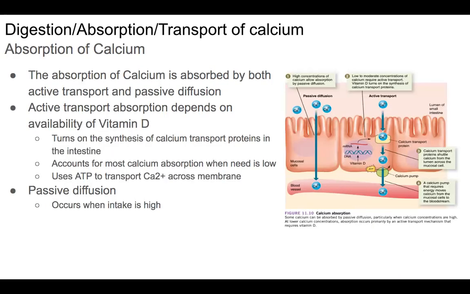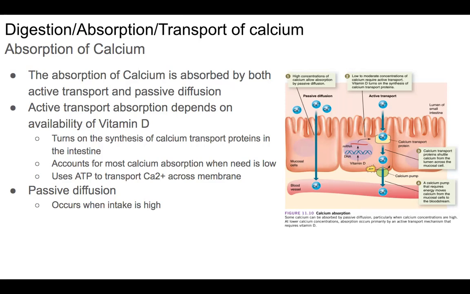So the absorption of calcium. Once it hits the small intestine, there are two types of absorption: active transportation and passive diffusion. Active transportation depends on the availability of vitamin D. Vitamin D is what turns on the synthesis of calcium transport proteins in the intestine.